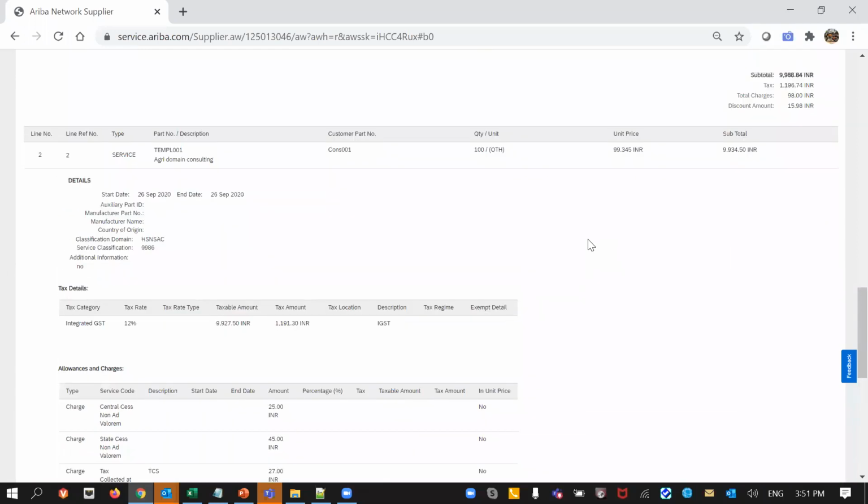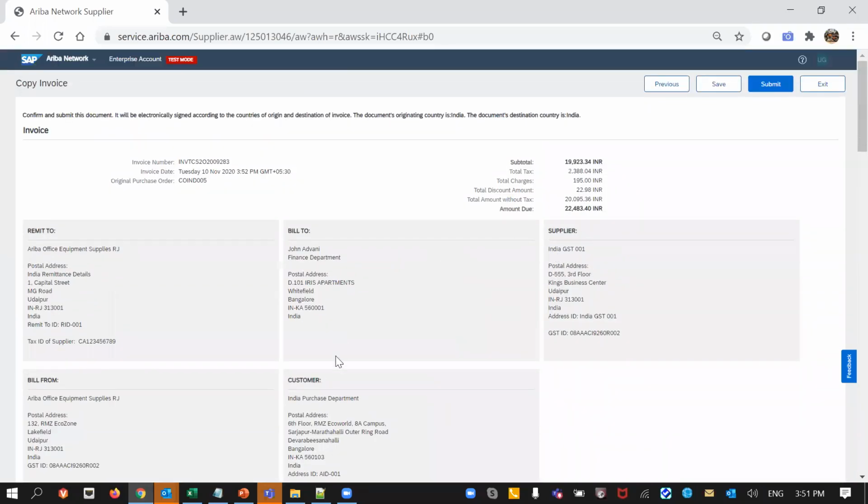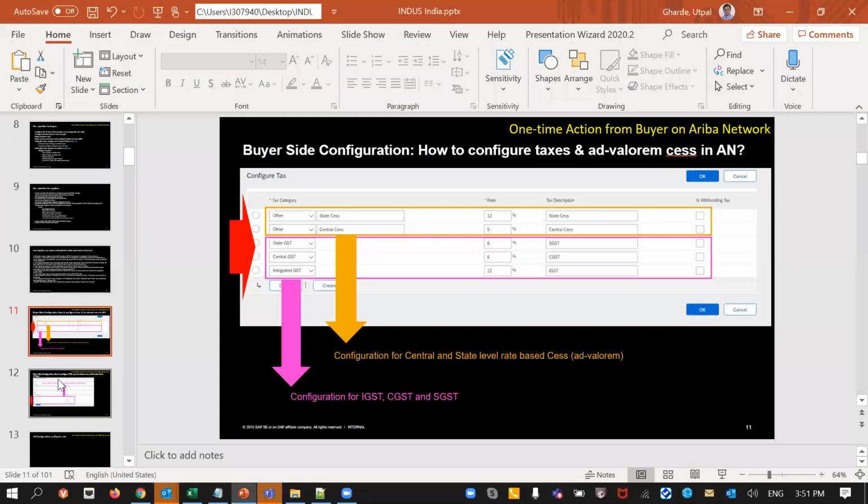Will integrated tax be acceptable, right? Yes, I will actually tell you what type of configurations have to be done. For example, in this particular case,